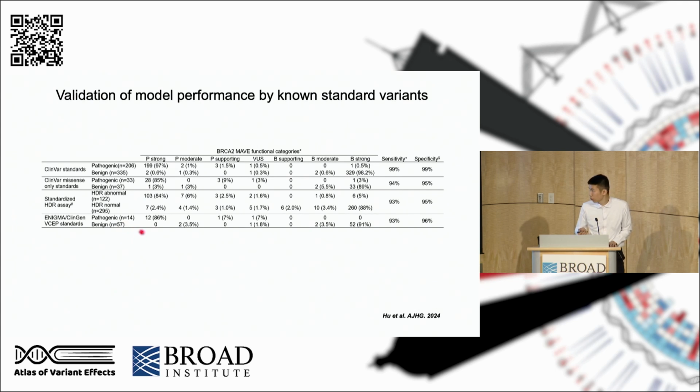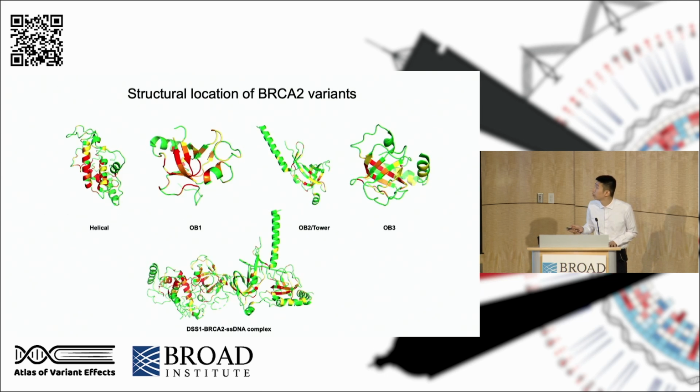This assay was published early this year, and it was calibrated relative to the known benign and pathogenic missense standards. As you can see, across all 4 standard datasets, our MAVE assay achieved high sensitivity and specificity, suggesting that our MAVE assay performed very well relative to these standards.